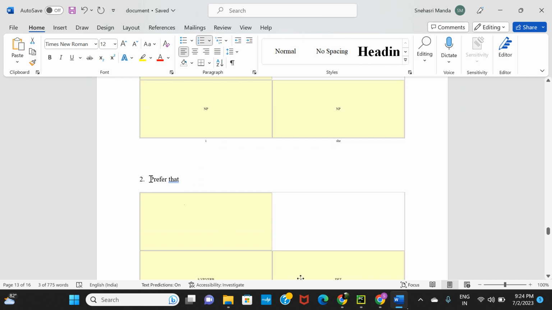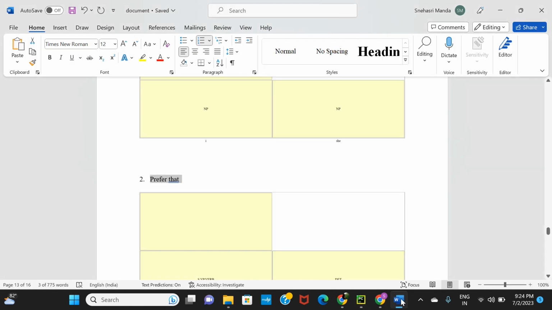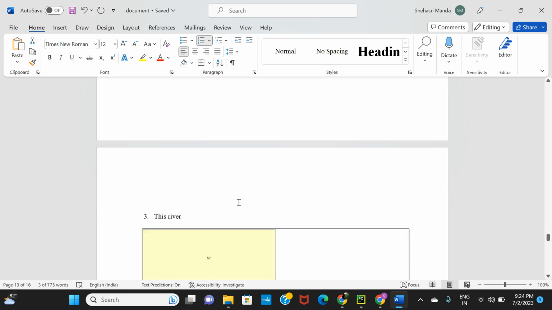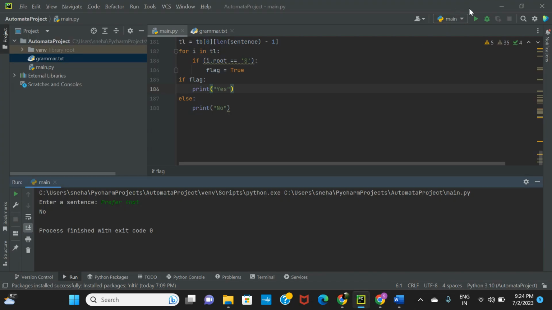The second one would be prefer that. It returned an output no, so invalid sentence. And the third one, this river. No, which means it's invalid.